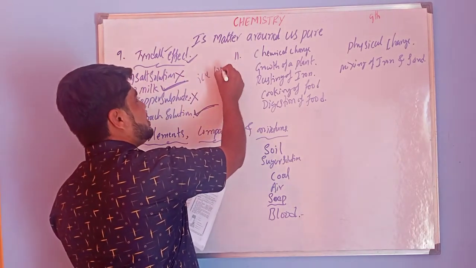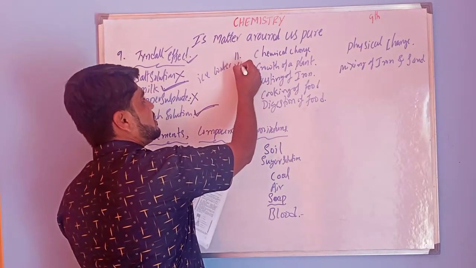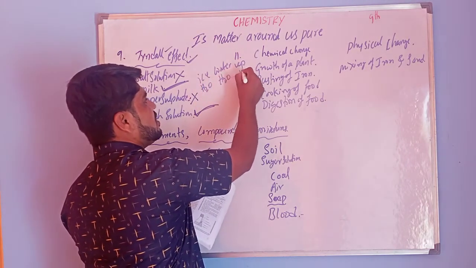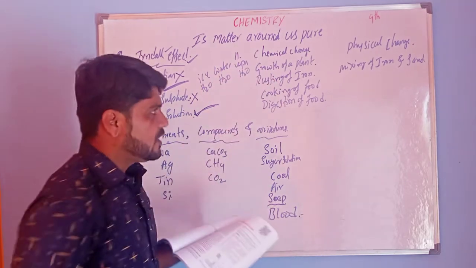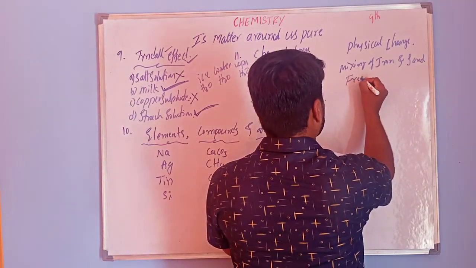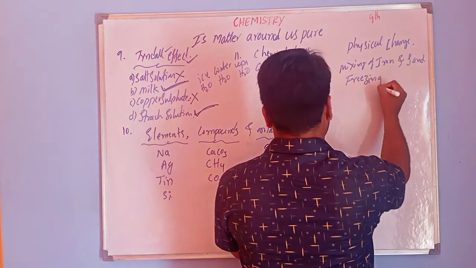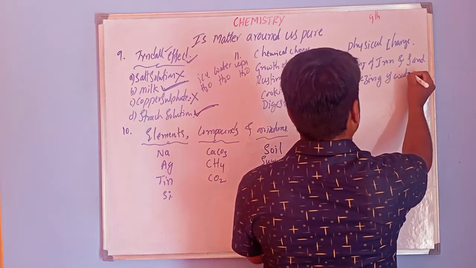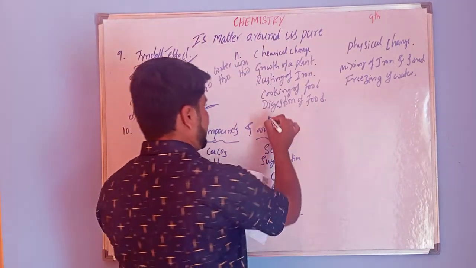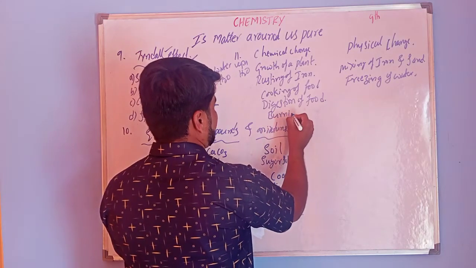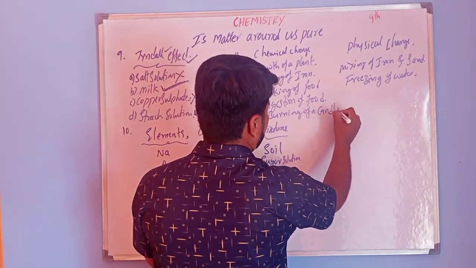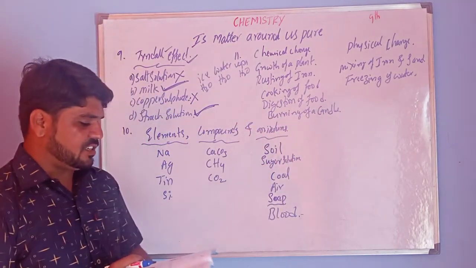Ice, water and vapor all have the chemical composition H2O. That's why this is a physical change. Next, burning of a candle is also a chemical change.